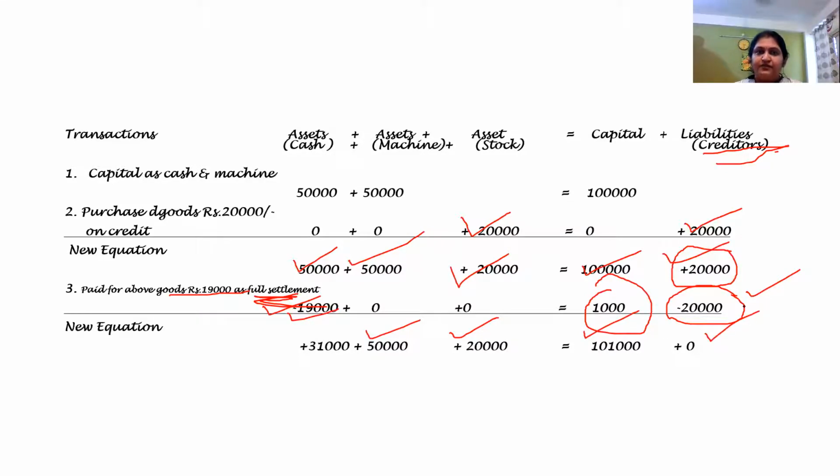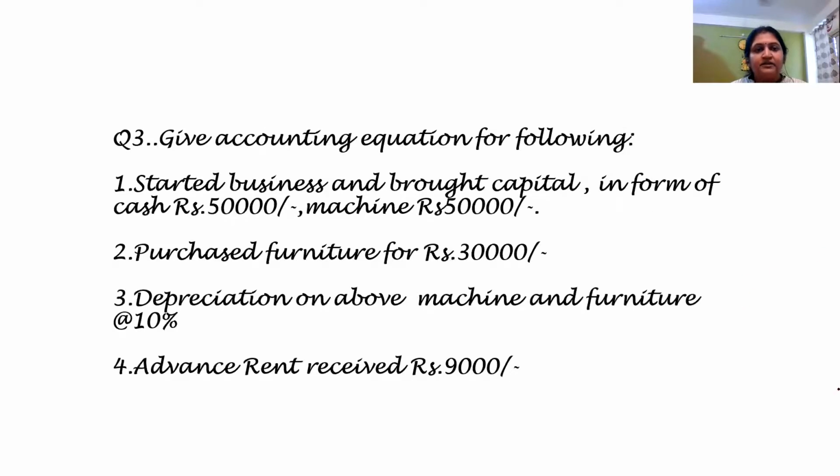I hope you are with me and you are able to understand how the question is to be proceeded and how we are going to solve it. Okay. Again, the third question: first the business is being started, then we have purchased the furniture, and here nothing is given whether it is on cash or credit. So what I will assume by default is that it is in cash. Next entry is depreciation on above machine and furniture at the rate of 10%.